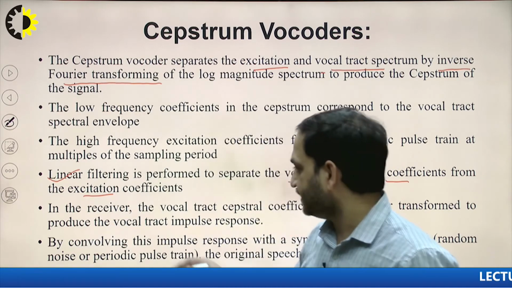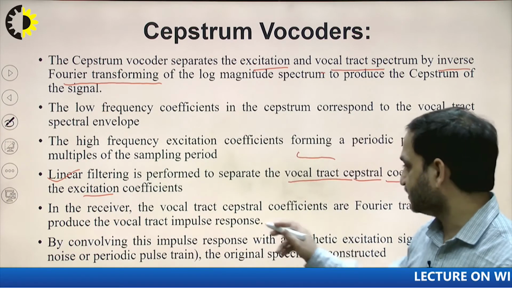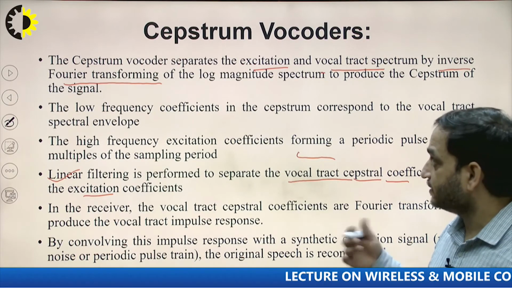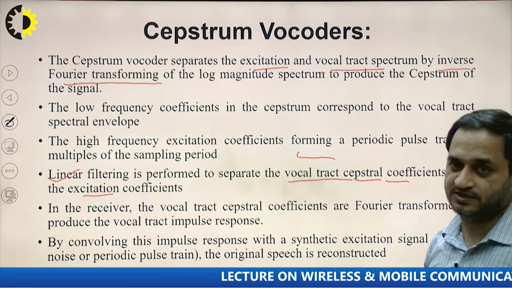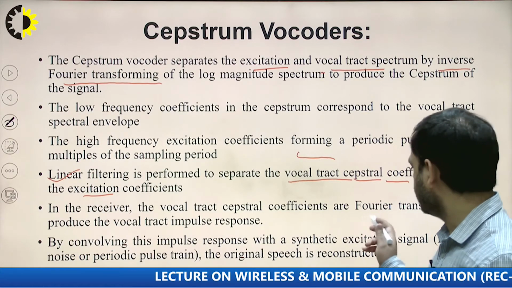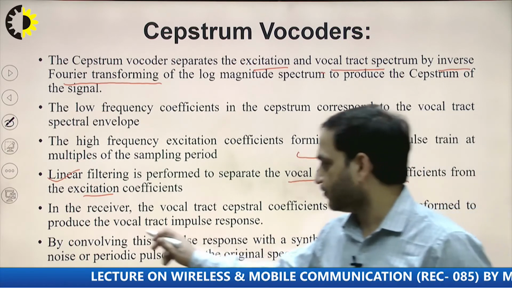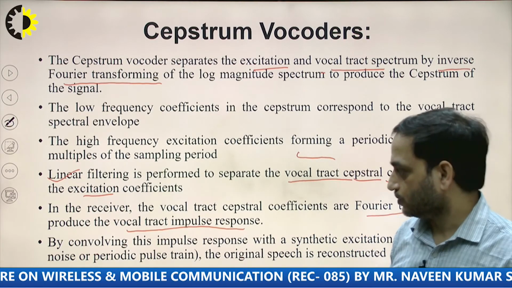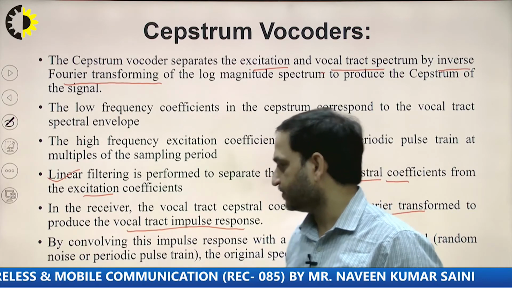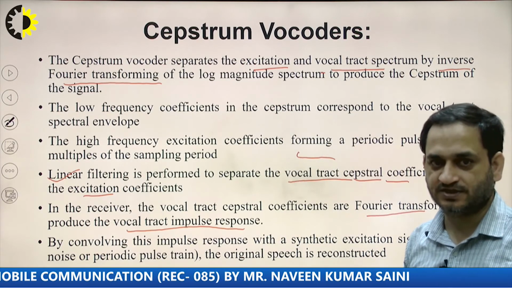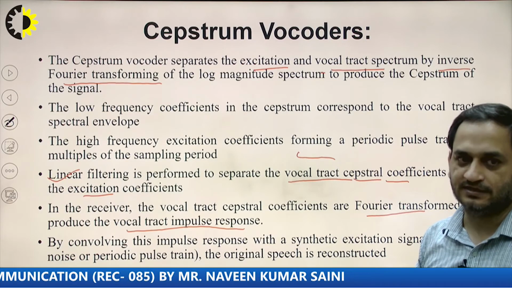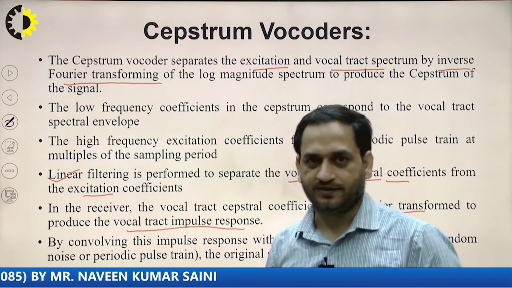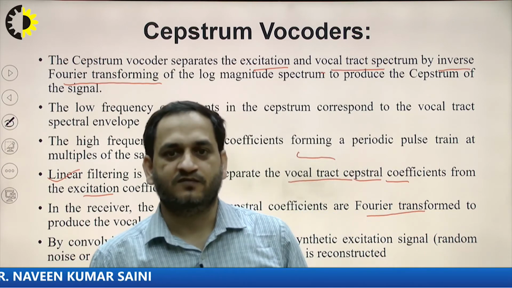Then at the receiver side, the vocal tract cepstral coefficients are Fourier transformed to produce the vocal tract impulse responses. Next, the information is used for convolving these impulse responses with the synthesized excitation signal. So the original speech signal can be reconstructed in that way. So this is the cepstral vocoder.